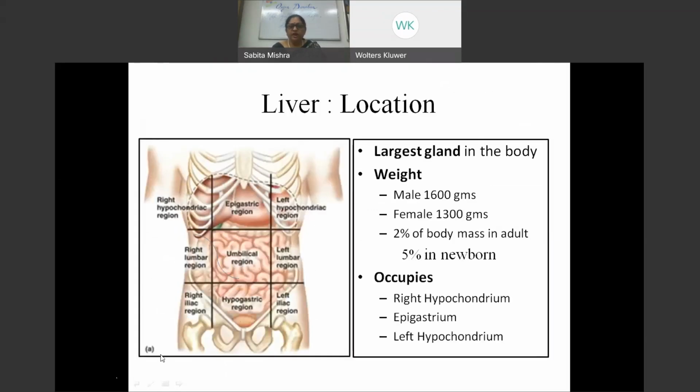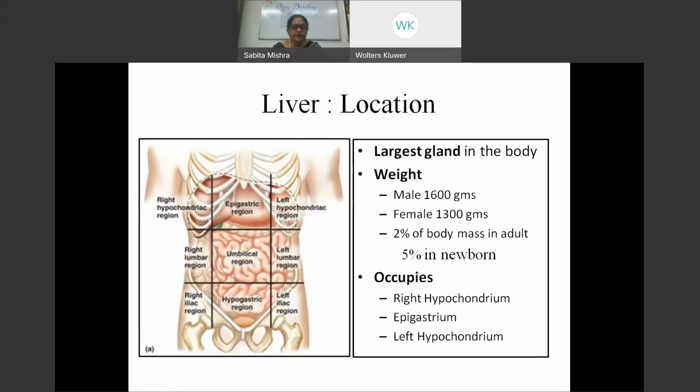The liver is the largest organ of the body. It weighs about 1600 grams in males, approximately, and in females around 1300 grams. It is about 2% of body mass in adults. In newborns, it's 5%, and during fetal life, it's 10% of the body mass.